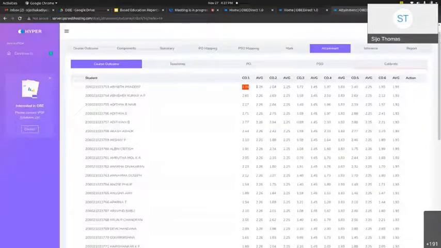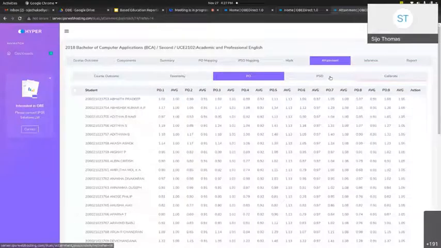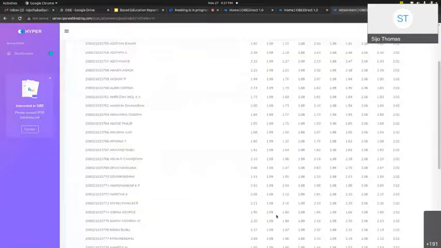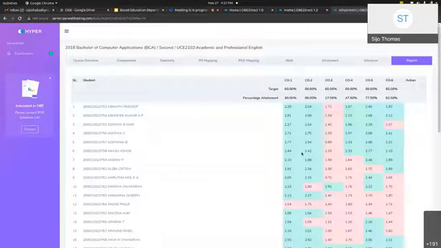For example, this is the class average, and this is the outcome attained for this particular course. And this is the taxonomical attainment. Remember, for taxonomy the attainment is 2.57, which is the class average. Likewise, the PO attainment and PSO attainment reports will be directly available to the faculty members. And this is the final consolidation report. The marks in green indicate the targets are achieved. Marks in a reddish color indicate the targets have not been achieved.